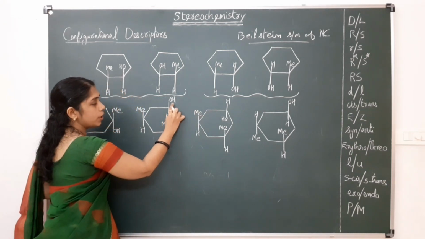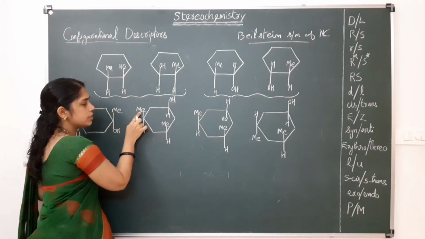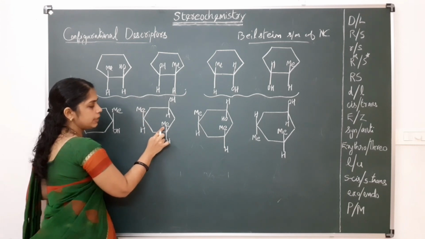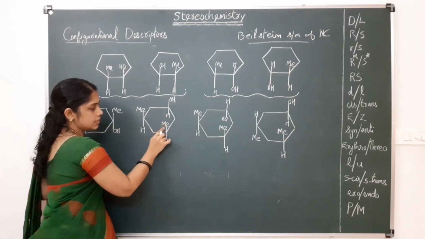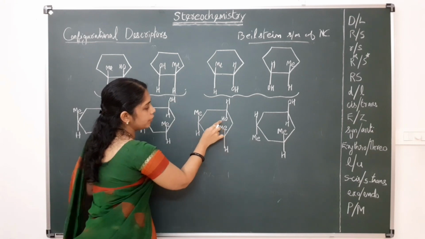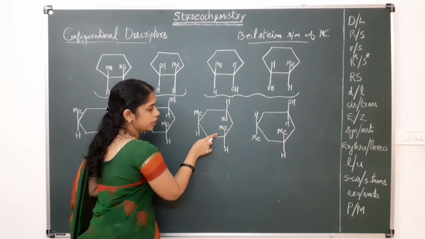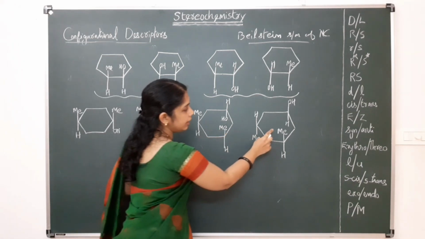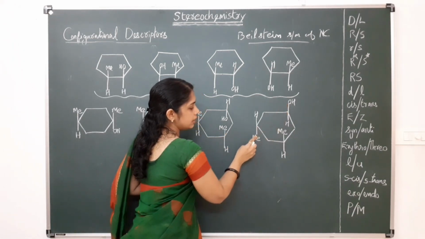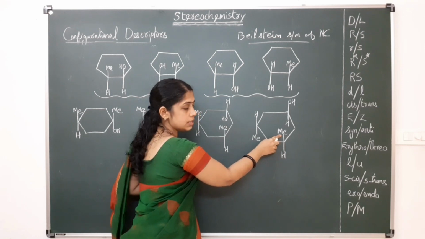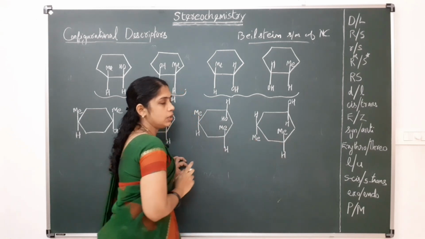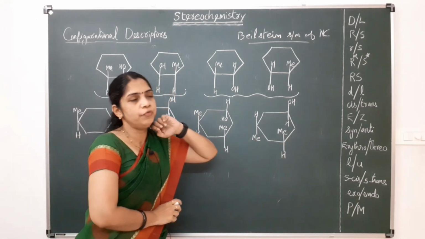Here, if this OH is a reference, with respect to this OH, this is cis. This methyl also, with respect to this OH, is cis. And here in this compound, with respect to this OH, this methyl is trans. Here also with respect to this OH, this methyl is trans. And here with respect to this OH, this methyl is cis, and this methyl is trans. Okay, so that is Beilstein system of nomenclature.